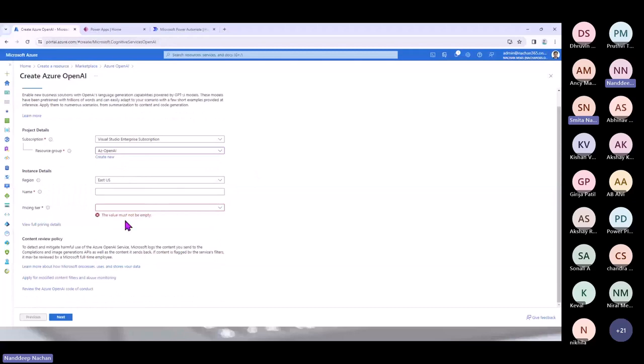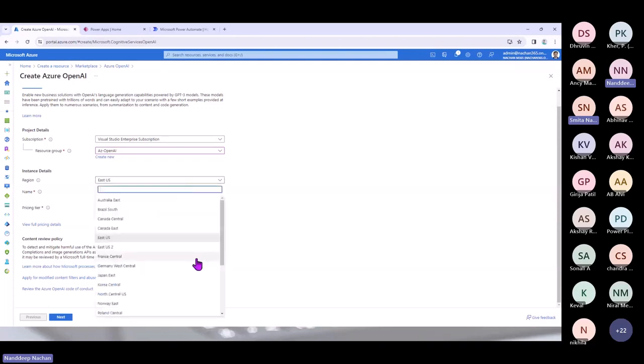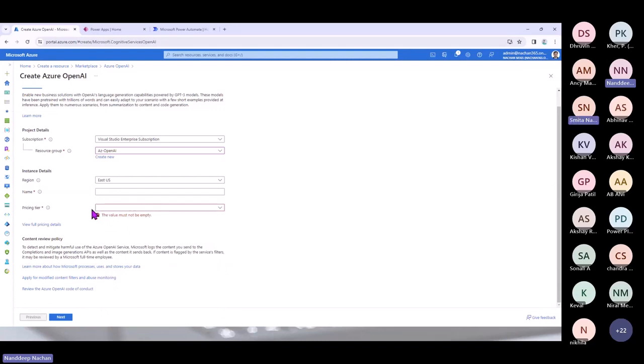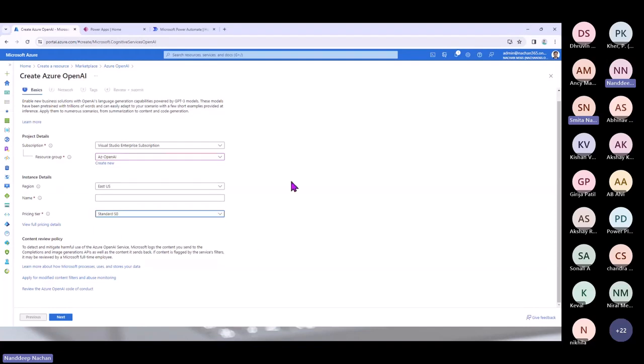The next most important thing is to select the region, because not all of the models are available in each region. For example, in our case we are using DALL-E, which is available in East US. Whatever region you select, as per that you will be able to see the models. The other things are the same as other Azure resources: you have to provide a unique name and select the pricing tier. Once you are done with that, go to the confirmation and it will create the resource.